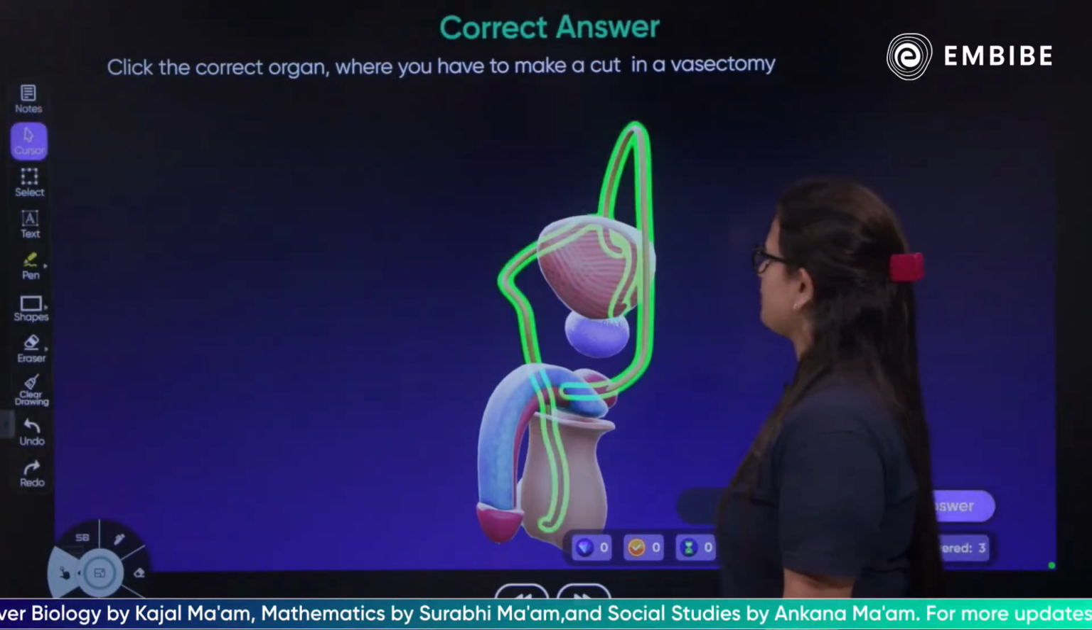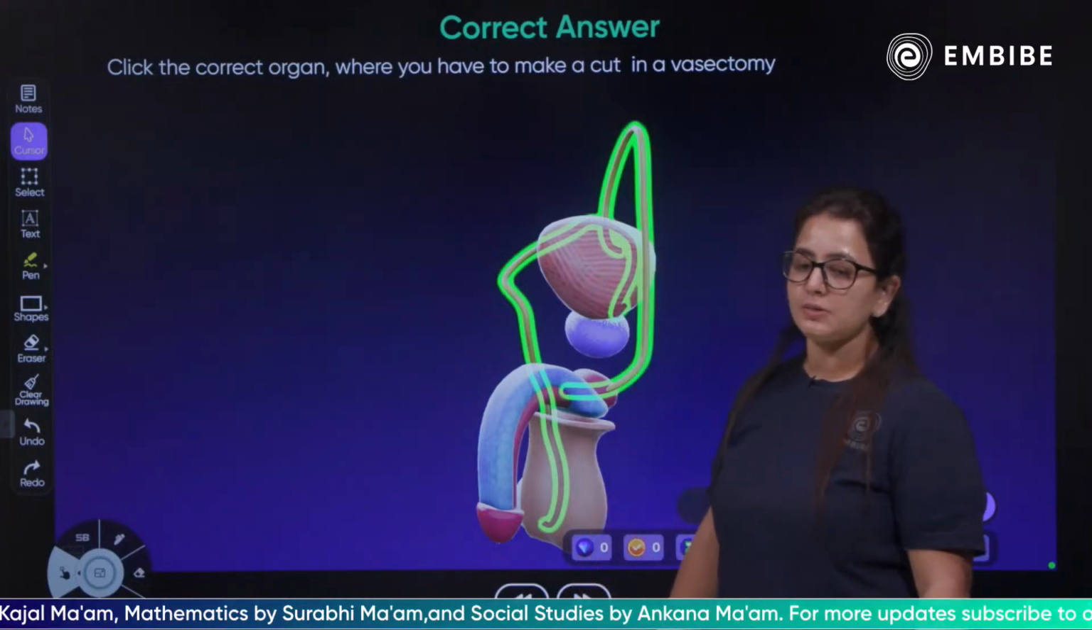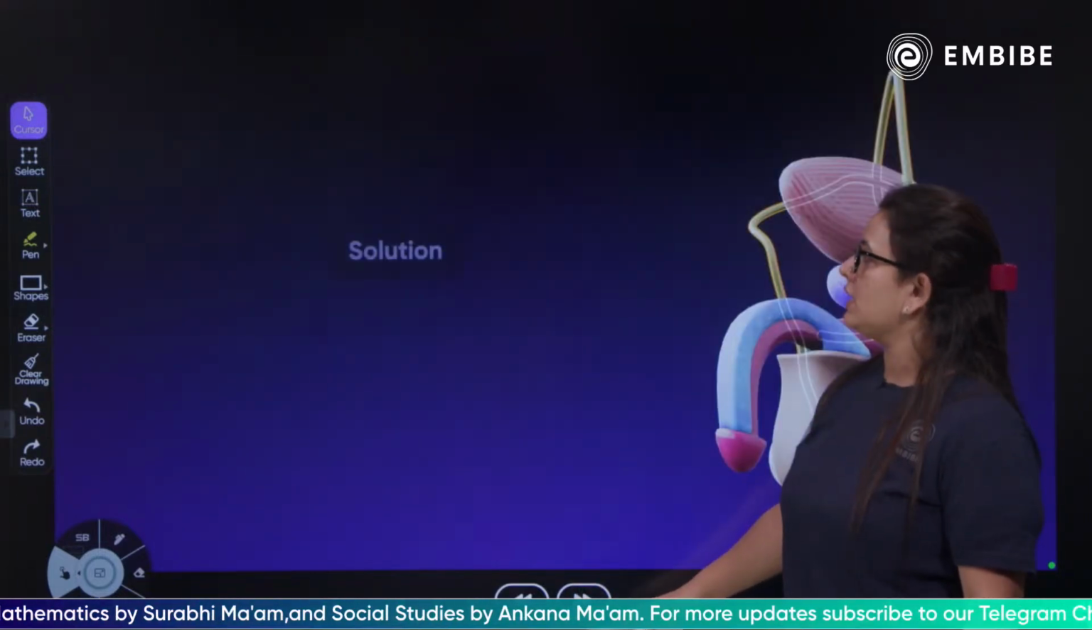Yes, the correct answer would be the vas deferens would be cut and tied so that the sperm cells, the male gametes, do not go through the urethra.